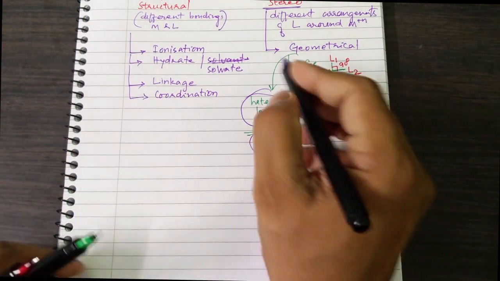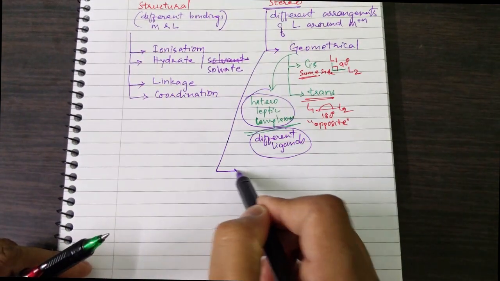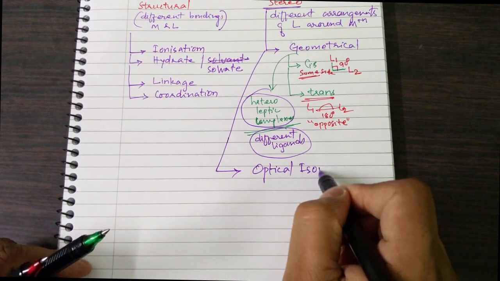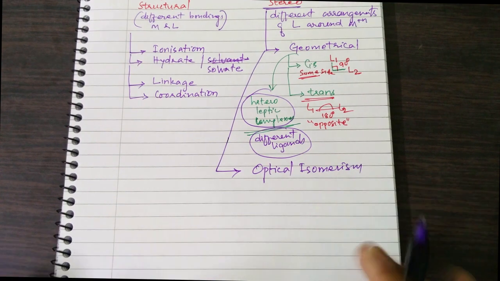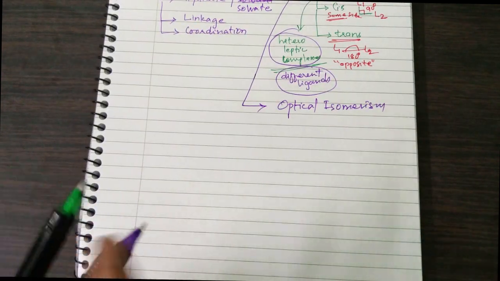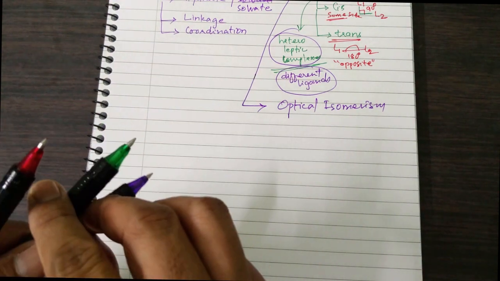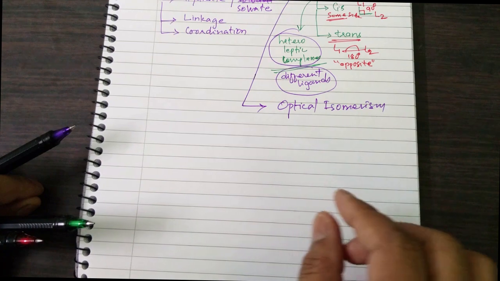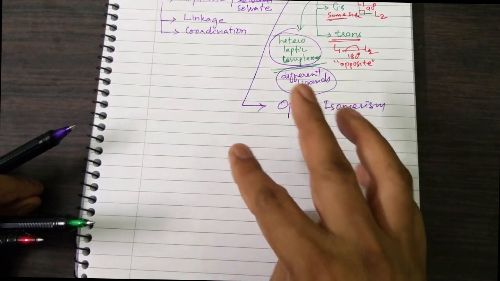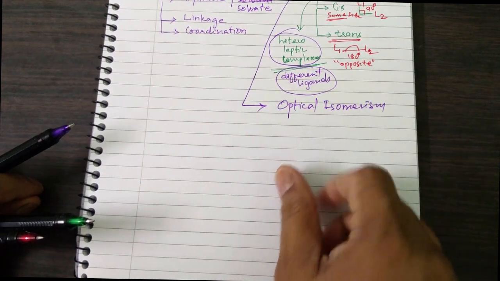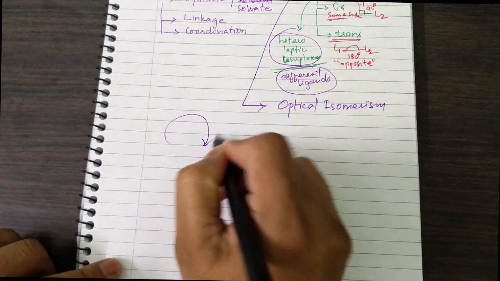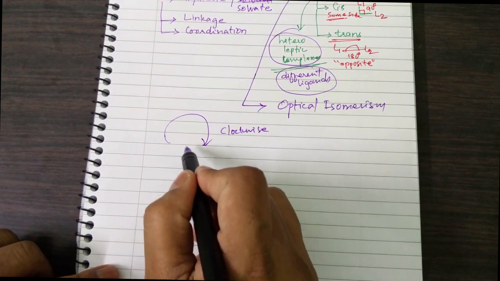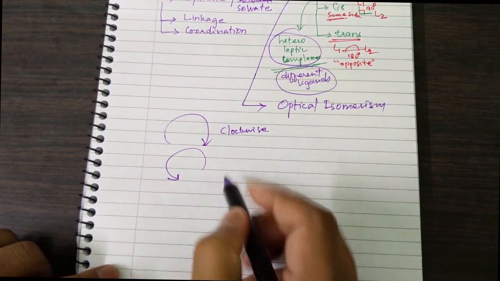Then there is another type of stereoisomerism, which is called optical isomerism. Optical isomerism is due to the ability of the molecule to rotate the plane of polarized light either clockwise or anti-clockwise.